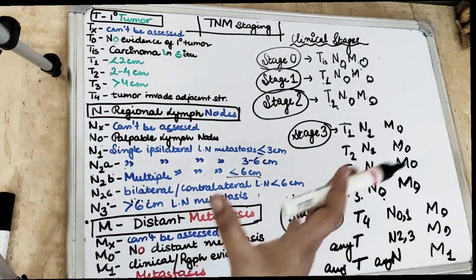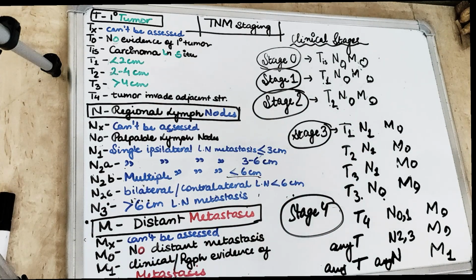So these are the stages of TNM staging of cancer. This is how we tell that a patient has reached a particular stage.